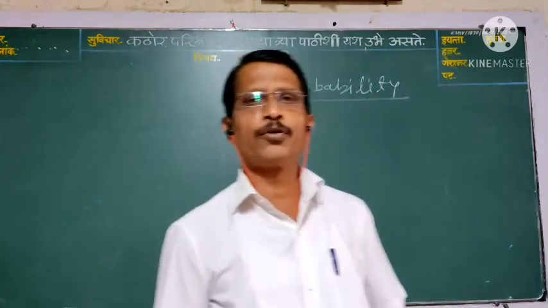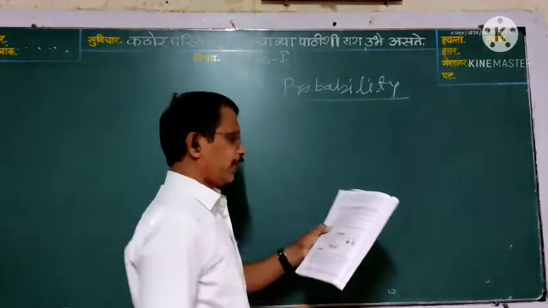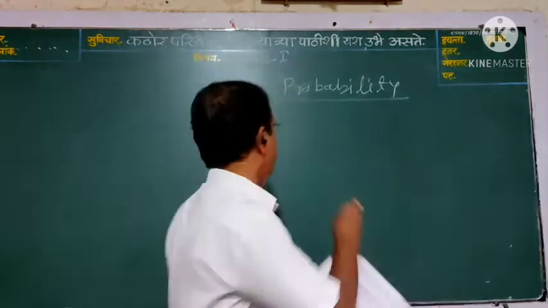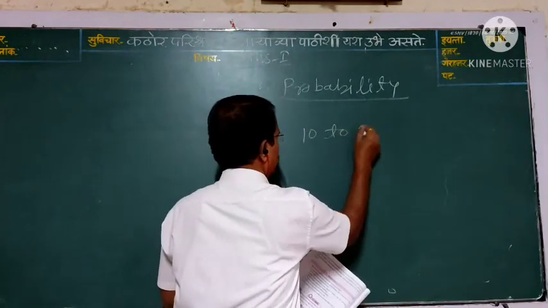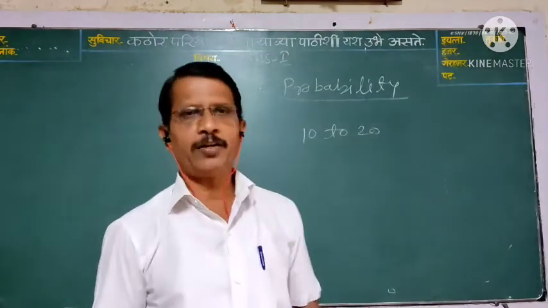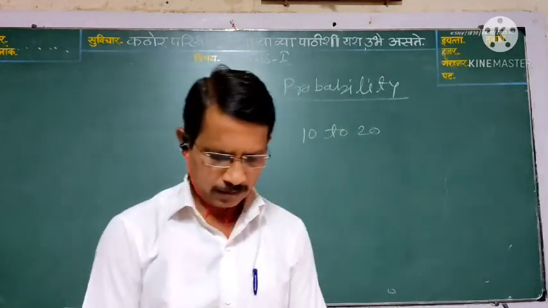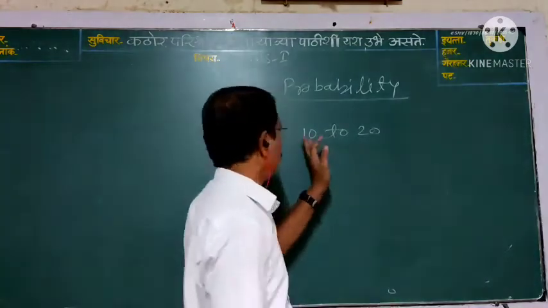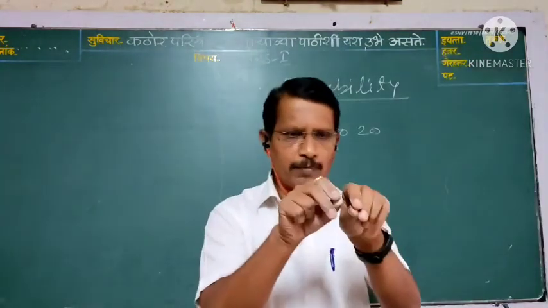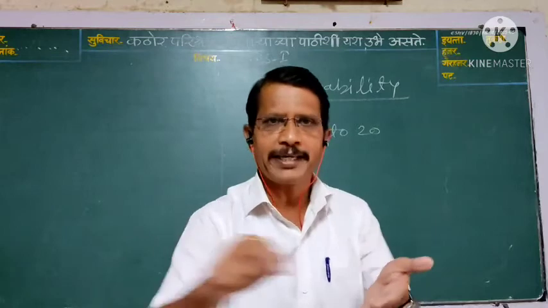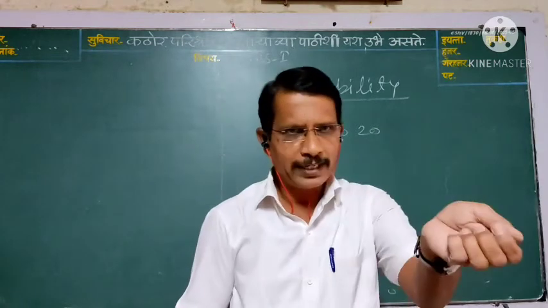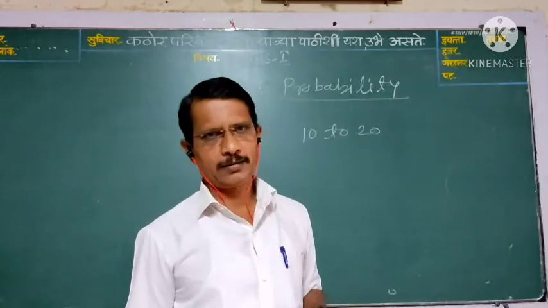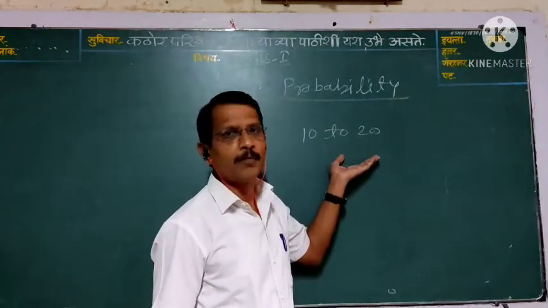In this example, one number from 10 to 20 is written on each card. Select one card randomly. Then one card is drawn randomly. How many possibilities are there? Some students say 10, but this is wrong.